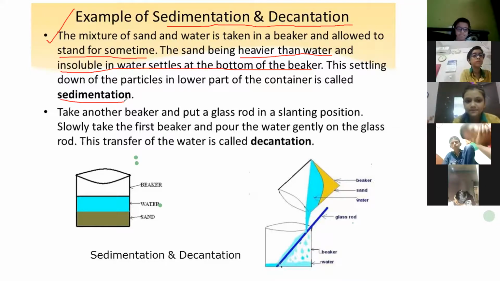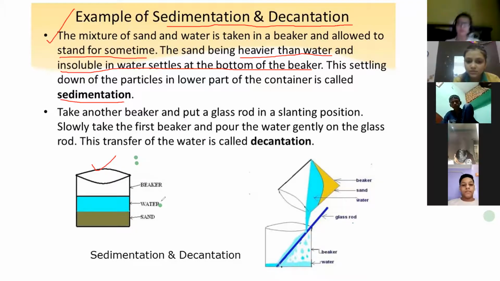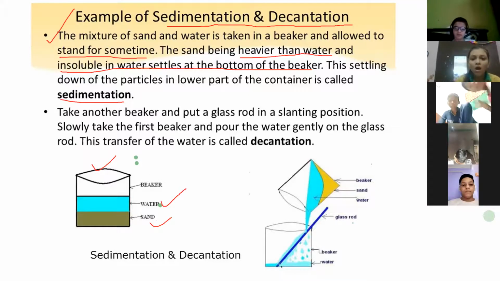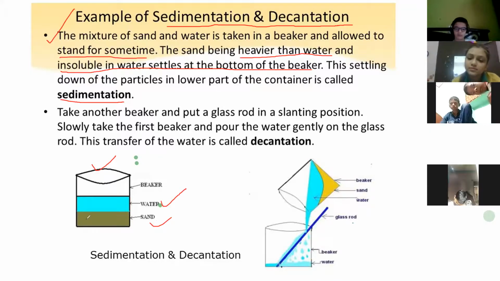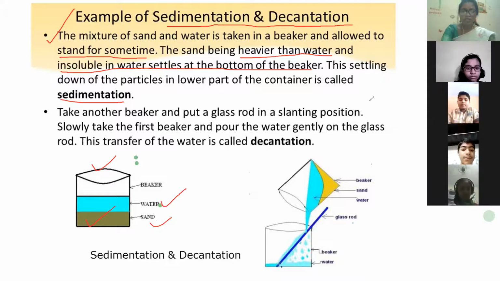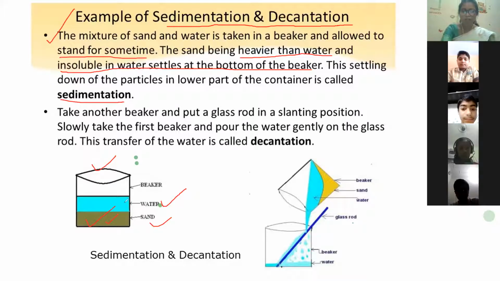So you are going to take a beaker in your home, or you will take a glass, you will take water, and you will take some sand. Okay, and you are going to mix it for some time, and you leave it for 2-3 hours, or more than half an hour. In half an hour or 1 hour, you can get a result. So what you will see, sand will be settling down. Why is it settling down, beta? Because it is heavier than the water. So sand will settle here and water will be here, and this particular process is called sedimentation.